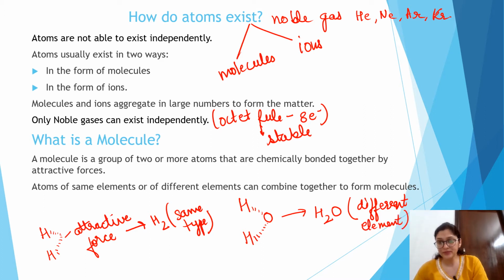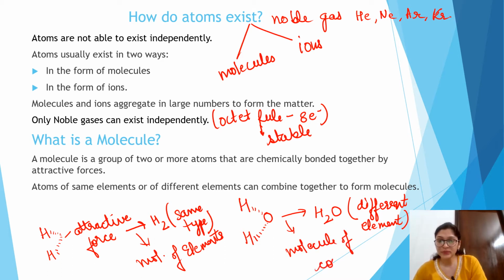Then it forms a molecule, right? So when the same type of elements combine, we call it a molecule of elements. And when different elements combine by the strong attractive force, we call it a molecule of compound.